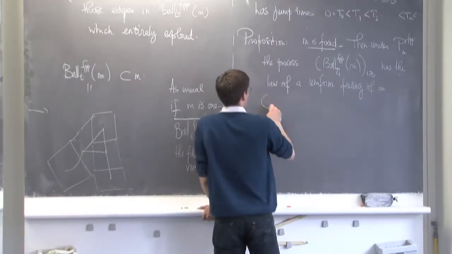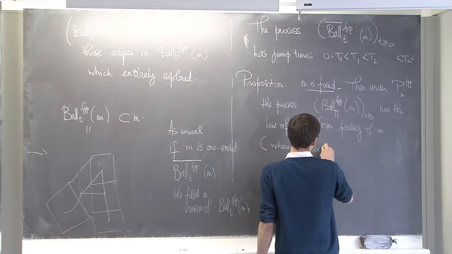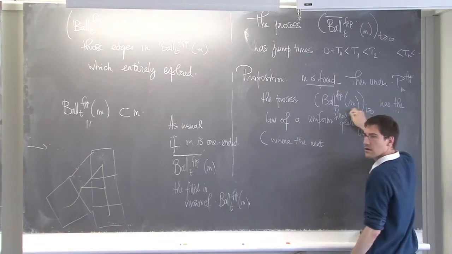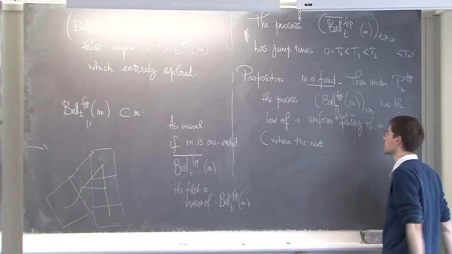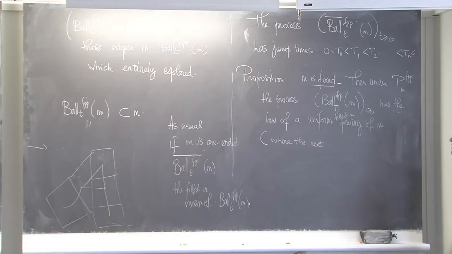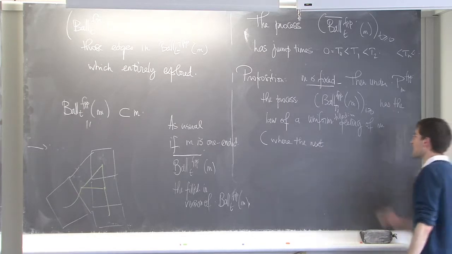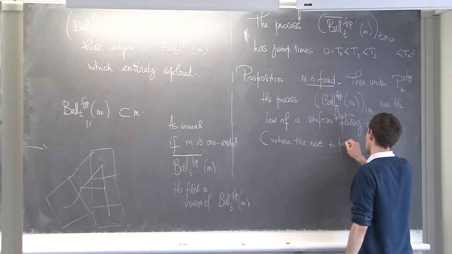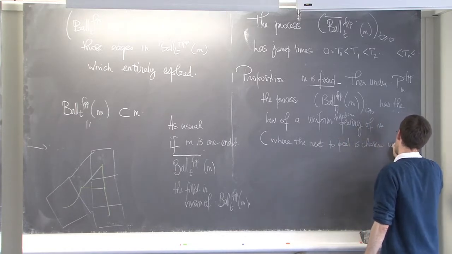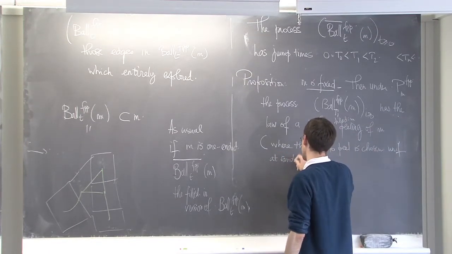I mean a filled-in version of the peeling, of course, because I've taken only the hull of the balls, where the next edge to peel is chosen uniformly at random on the boundary, independently of the past.